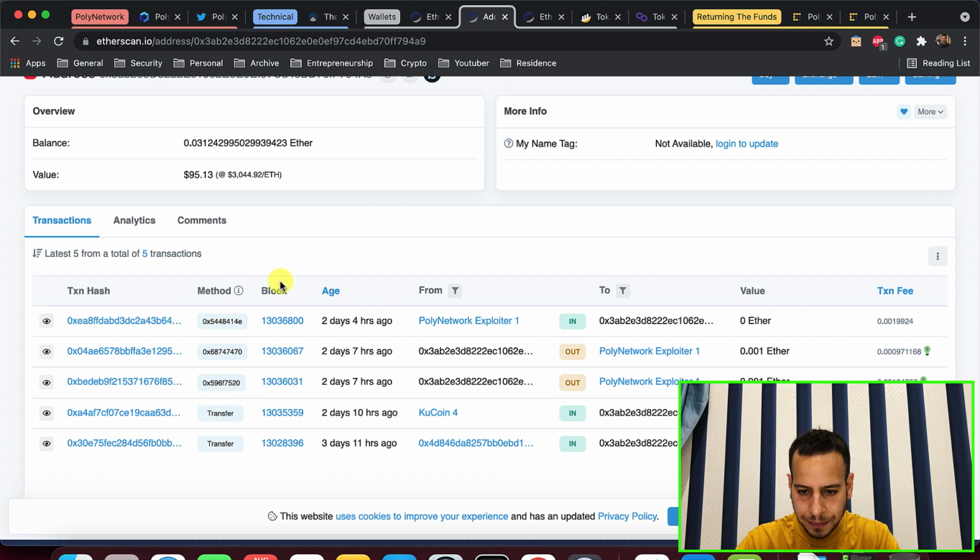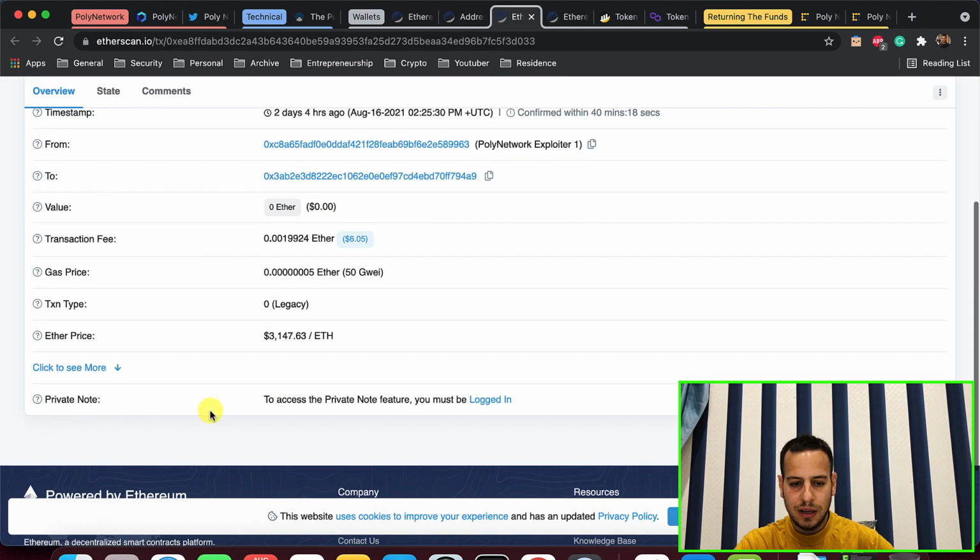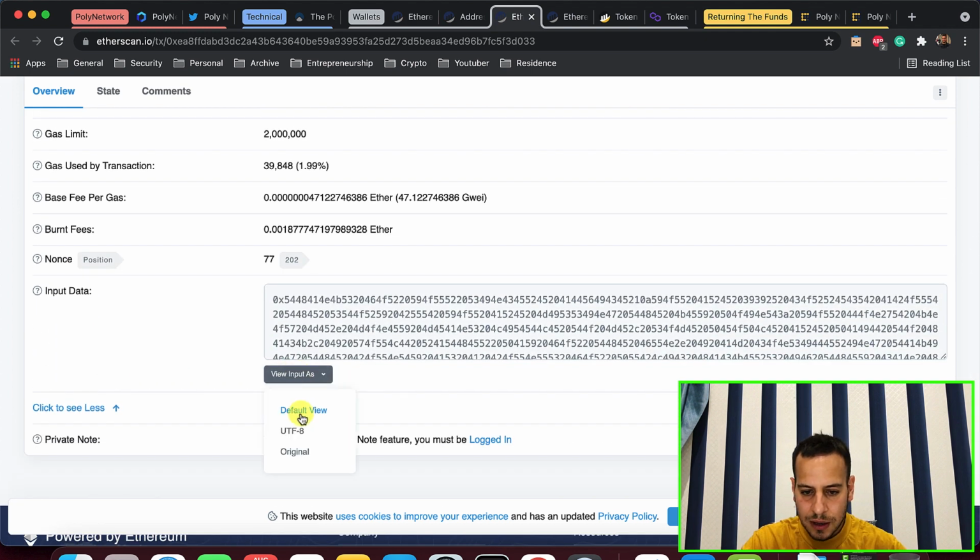So we're gonna go back, and this is actually the reply. You can see Poly Network exploiter to the same address that sent him the transaction. So after 3 hours, the attacker replies. Let's scroll down and let's see what he replies.